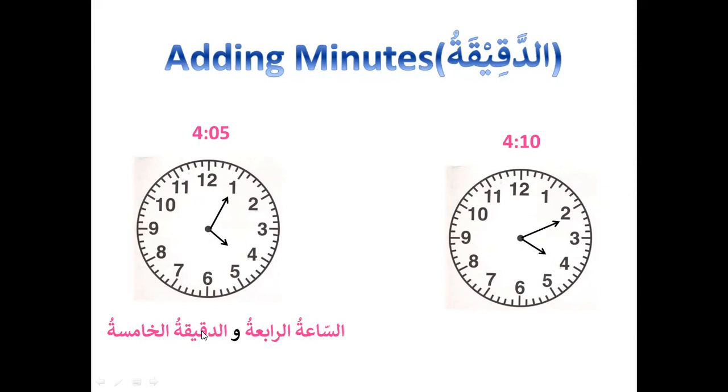Simple. A mawsoof sifa construction, again feminine, because daqiqatu, minutes, is feminine. So khamisatu, again a cardinal number, and it will be feminine, matching in properties. Then again we have as-sa'atur rabi'atu, that means 4 o'clock, and 10 minutes will be added with wa, and ad-daqiqatu, minutes, ashratu, 10. Sorry, this will be ashiratu. This will not be ashratu. Ashiratu, I have to make this correction. It will be ashiratu. I'll correct it.